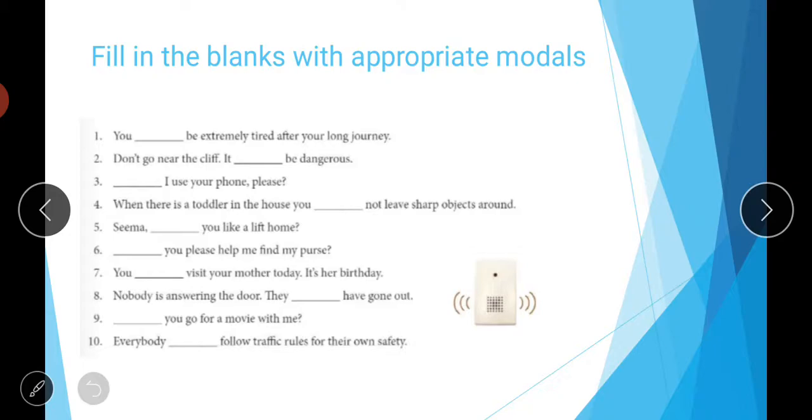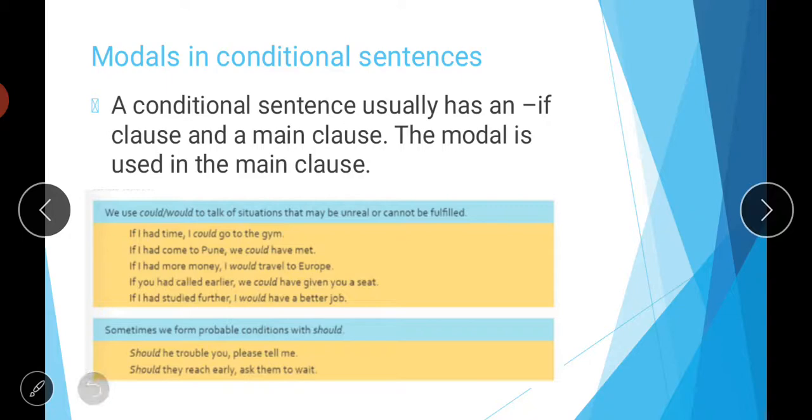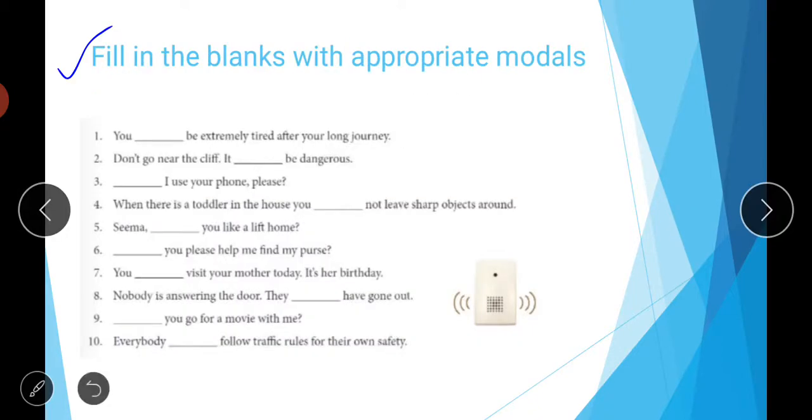Then comes an exercise, fill in the blanks with appropriate modals. So students, what you have to do here is fill in the modals that we have done till now. These blanks you have to fill with the suitable modals.